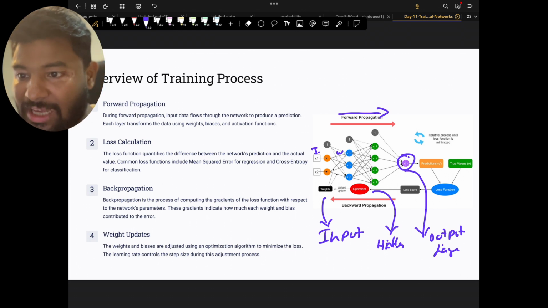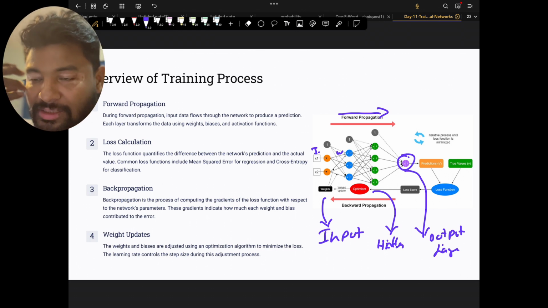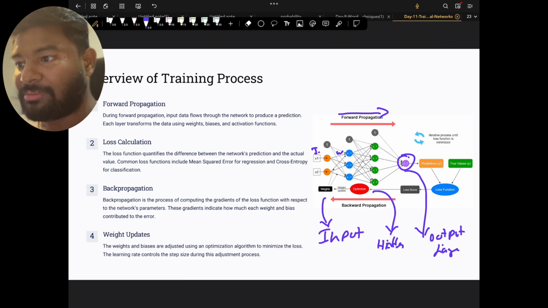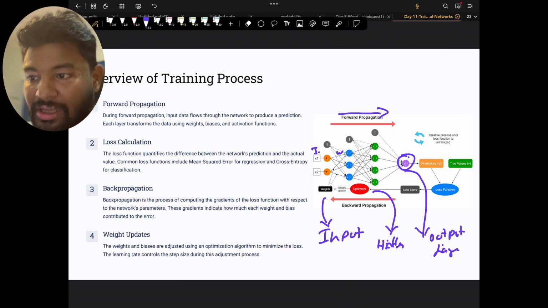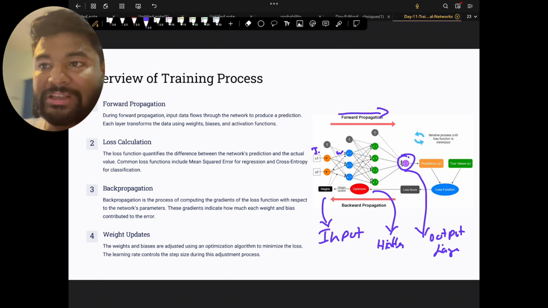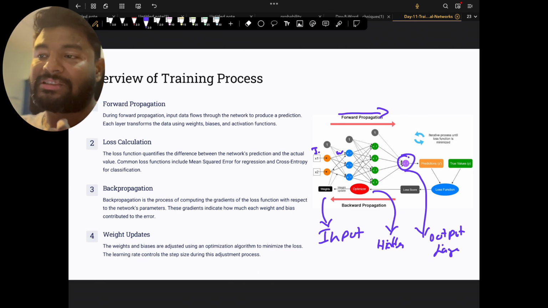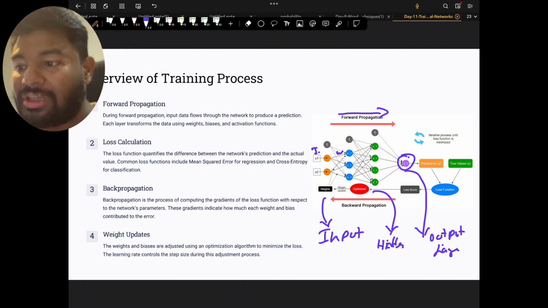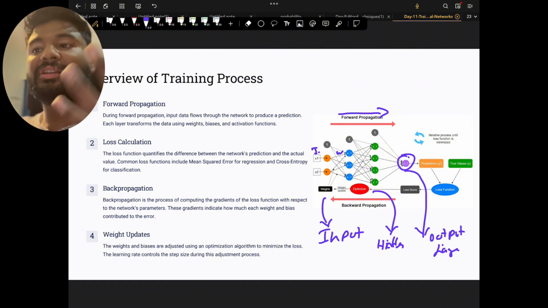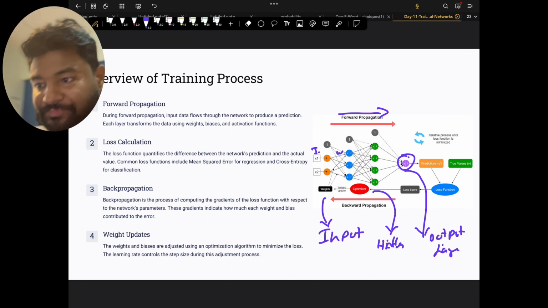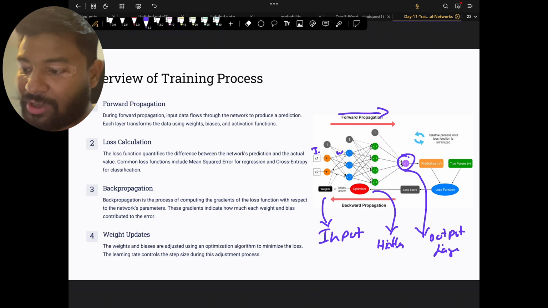If you want to take an example of it, consider training a neural network is like cooking. Forward propagation is nothing but mixing all the ingredients, right? And then backward propagation is more like adjusting the recipe when the taste is not right. For example, at the end of the recipe you understand that there's a bit less salt, right? So what you do is go back and put in a bit of salt. It is technically improving the dish, to make sure that the dish is perfect at the end of the day. That is the idea of backward propagation.